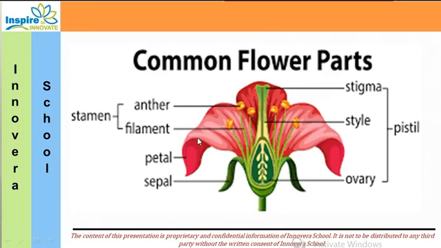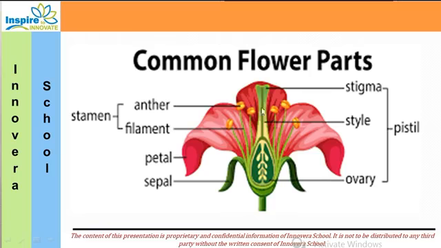Then petals, they are the colorful and attractive part of the flower. These are the sepals, green in color, which protect the flower. Before the flower blooms, while it is in the bud shape, the sepals are covered around it to protect the flower, and as the bud blooms, the sepals open and the flower comes out.